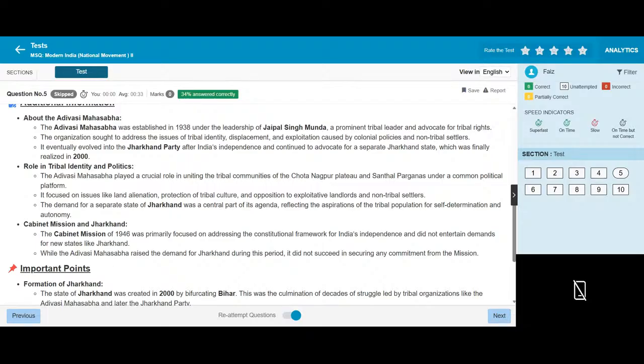The Adivasi Mahasabha played a crucial role in uniting the tribal communities of the Chota Nagpur and Santhal Pargana region under a common political platform. It focused on issues like land alienation, protection of agriculture, and opposing landlords and non-tribal settlers. The demand for a separate state of Jharkhand was a central part of its agenda, reflecting the aspiration of the tribal population for self-determination and autonomy.